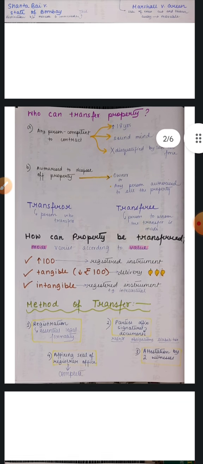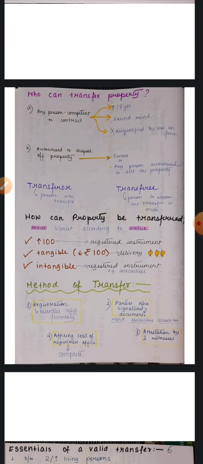Now, who can transfer property? The criteria. There are 2 points, A and B. Any person who is competent to contract, which in turn includes 3 subpoints: any person who is above 18 years of age, who has a sound mind, who has a rational judgment, and the person should not be disqualified by any law in force. The second point is that the person should be authorized to dispose of the property. The person should be the owner of the property, or any other person authorized to sell the property. Such a person can transfer.